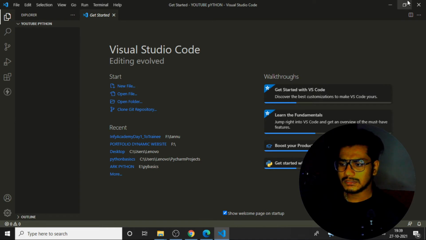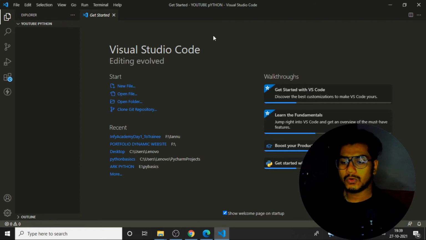About this VS Code editor, I'll tell you the shortcuts whenever needed. Right now, I'm not going too deep into it. I'll explain how to duplicate a line, how to change the themes, how to make it white color or black color, anything, and then how to increase the font size.